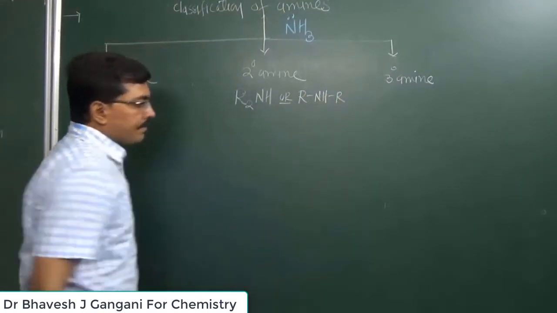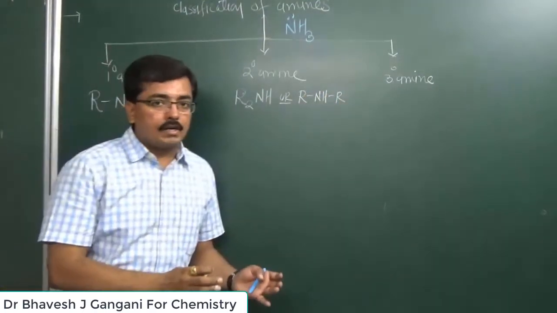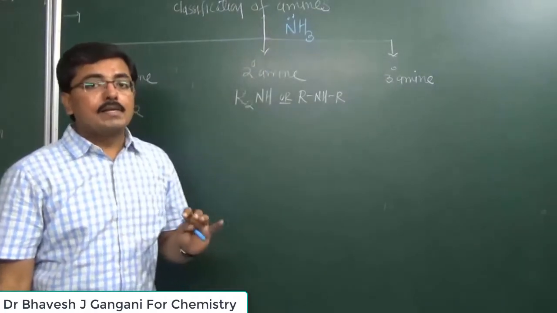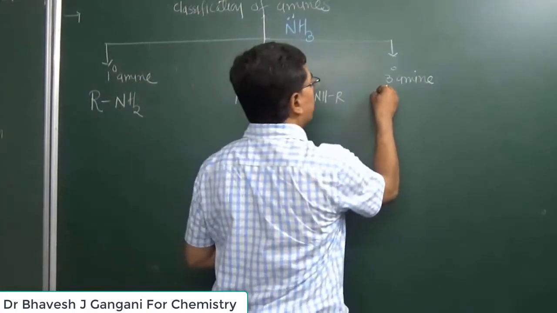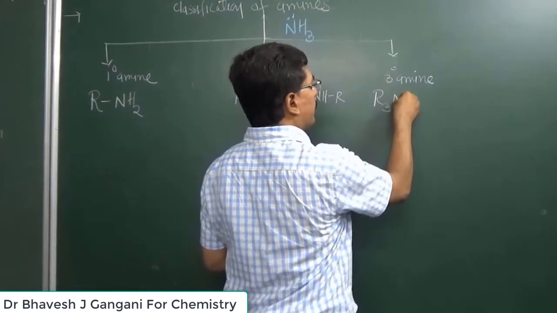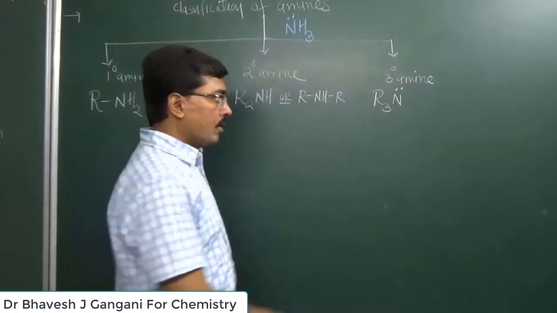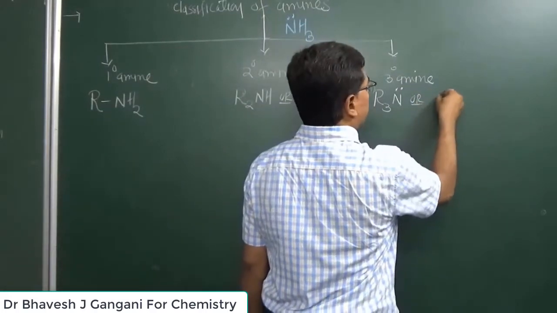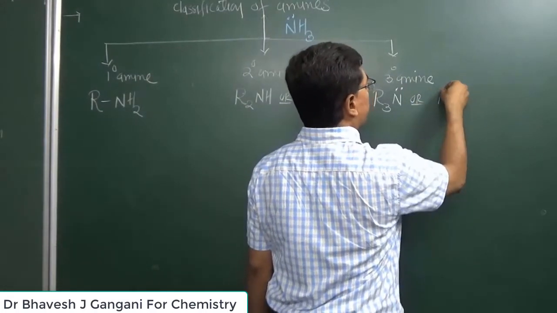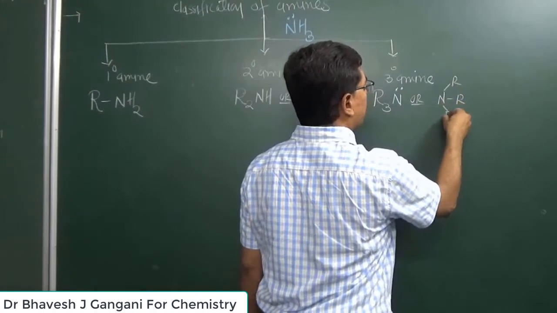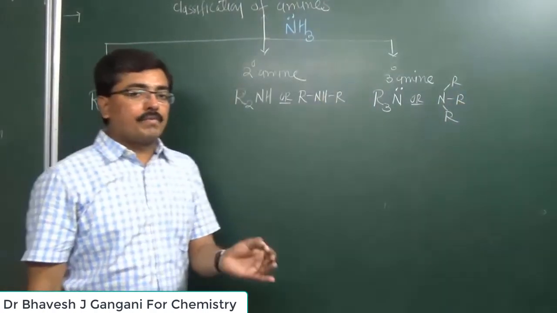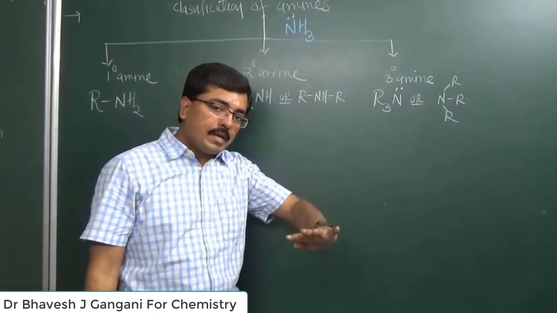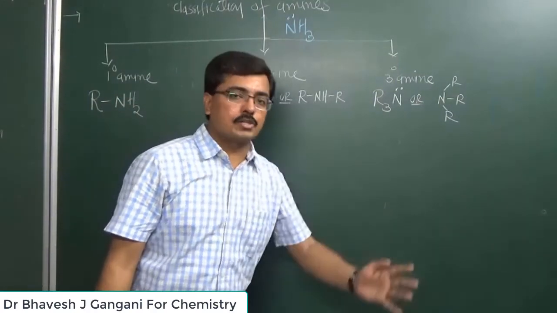RNHR. And if all 3 hydrogen atoms of ammonia are replaced by alkyl or aryl groups, then we get a tertiary amine, and tertiary amine has the formula R3N, or we can write it this way also, that nitrogen has 3 sigma bonds with 3 different alkyl groups. So all amine compounds are classified basically in 3 groups: primary amine, secondary amine and tertiary amine.